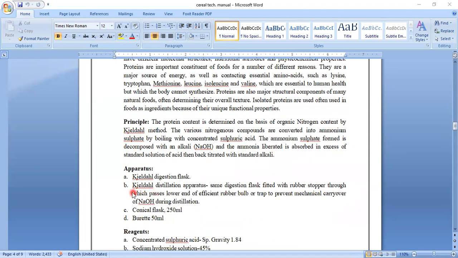Now we will learn what apparatus is required for this process. The first is the Kjeldahl digestion flask, then the Kjeldahl distillation apparatus. This protein determination process is categorized into three steps: the first is digestion, the second is distillation, and the third is titration. The Kjeldahl distillation apparatus is the same digestion flask fitted with a rubber stopper through which passes the lower end of the efficient rubber bulb or trap, to prevent mechanical carryover of the NaOH during distillation. Then we need a 250 ml conical flask and a 50 ml burette.